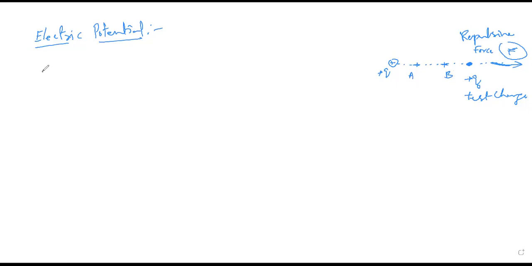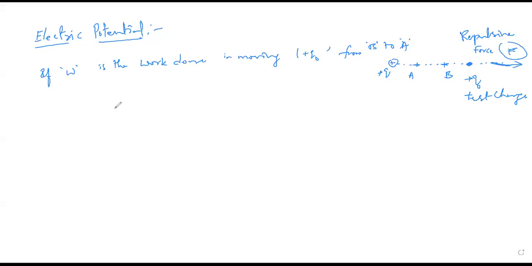Now, if I am assuming that W is the work done, please, you can also draw the diagram and you can write the steps. W is the work done in moving, what are you moving? You are moving the test charge, from point B to point A, the same thing which I said. I am writing here, from point B to point A.